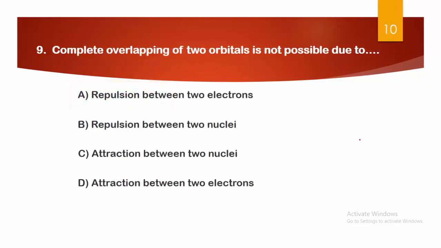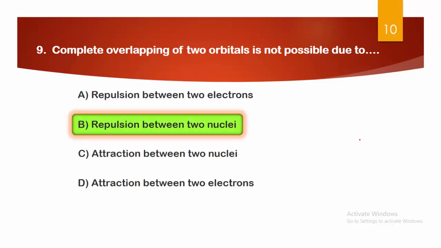Next, complete overlapping of two orbitals is not possible due to A. repulsion between two electrons, B. repulsion between two nuclei, C. attraction between two nuclei, and D. attraction between two electrons. As we studied in the valence bond theory, complete overlapping of the two atomic orbitals is not possible due to repulsion between the two nuclei. Whenever two atoms come close to each other, due to the repulsion of the two nuclei, the complete overlapping is not possible. So option B is the right answer.